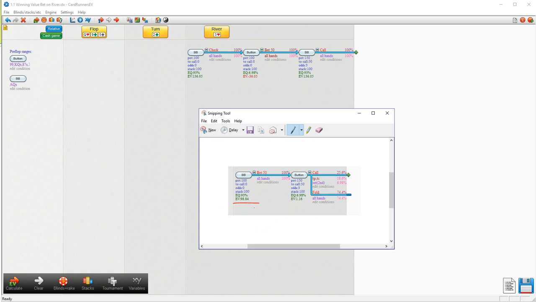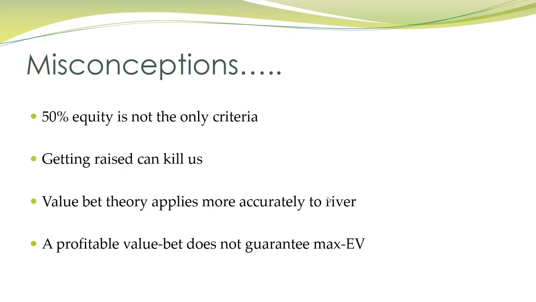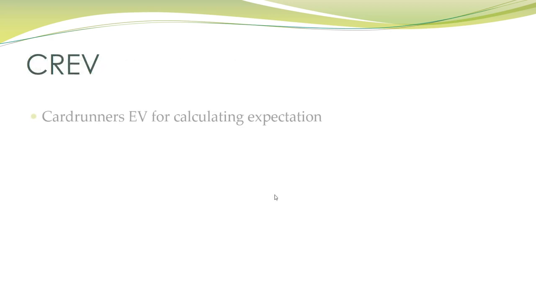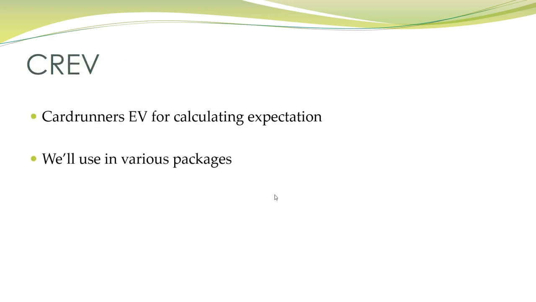So just because we have a profitable value bet does not automatically mean that it's going to be the best play. And in many scenarios, the thinner our value bet gets, the more likely there is to be another option. So a profitable value bet does not guarantee max EV, it just guarantees we're making money, but what we're interested in is maximizing our EV as much as possible.